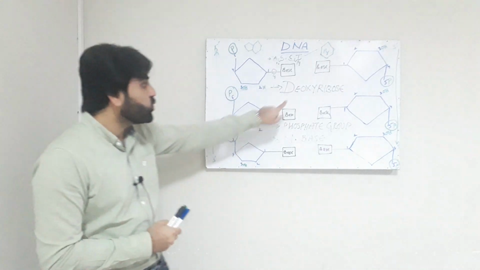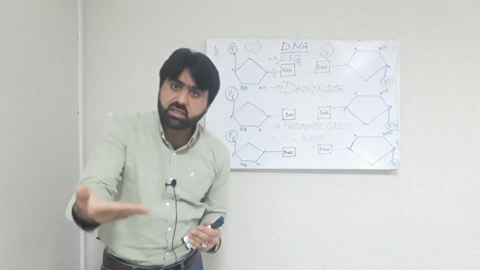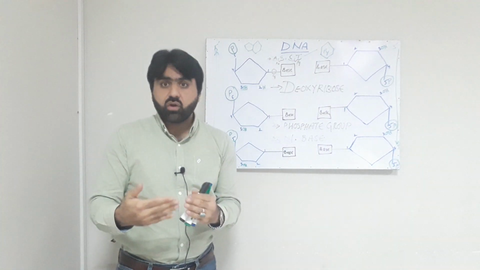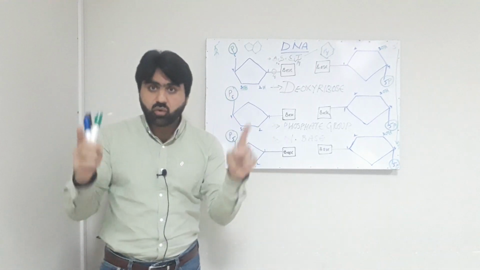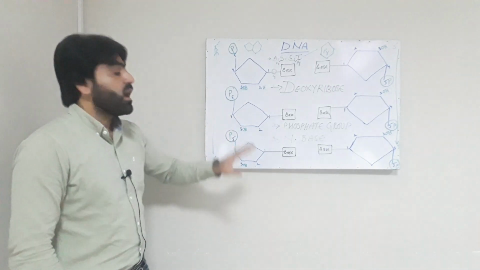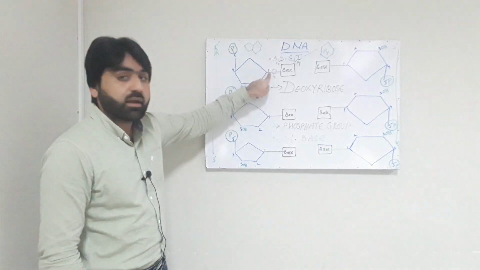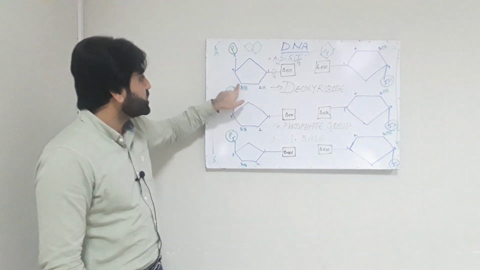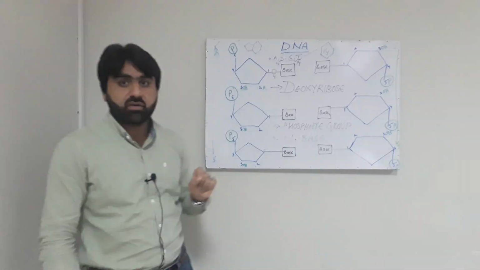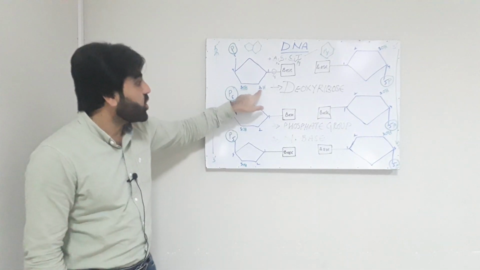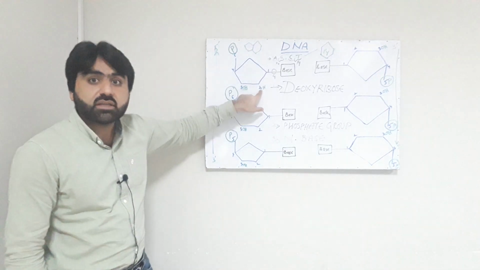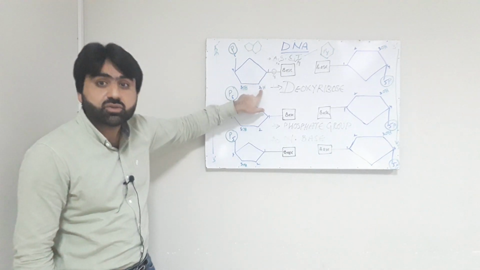Now, why is it called deoxyribose? It is called deoxyribose because the original ribose sugar contains a hydroxyl group at carbon number 1, 2, 3, 4 and 5. But this deoxyribose molecule does not contain a hydroxyl group at carbon number 2.